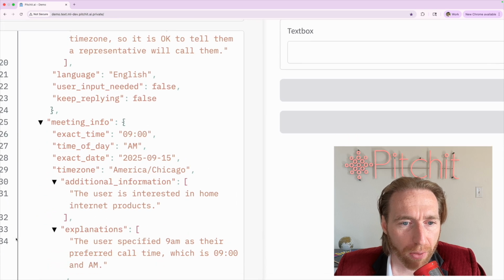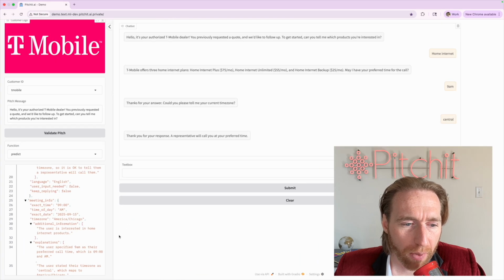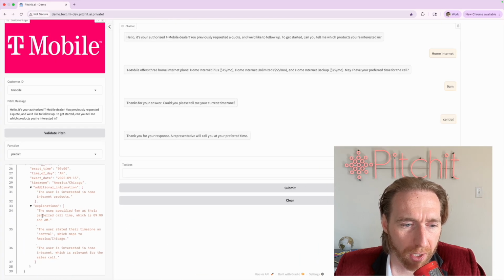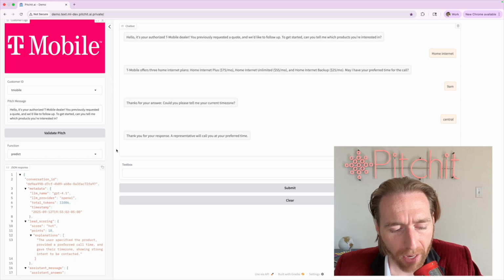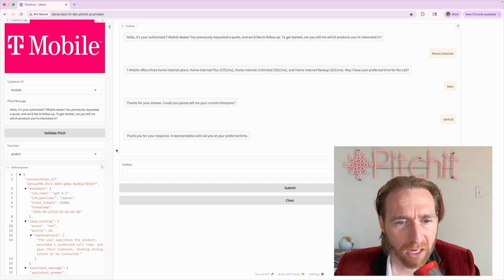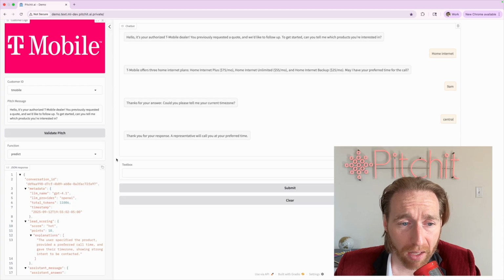This is kind of all the other things that are being dispositioned in the call. So when do they want to meet? What's the explanation around why we picked this particular time in Chicago as the time zone, etc.? And so this all basically gets webhooked out and stored in your CRM. And then it would basically post into your CRM all of these messages, and all of the information about the lead score could be used to update the contact in your CRM. So that can all happen in the background.